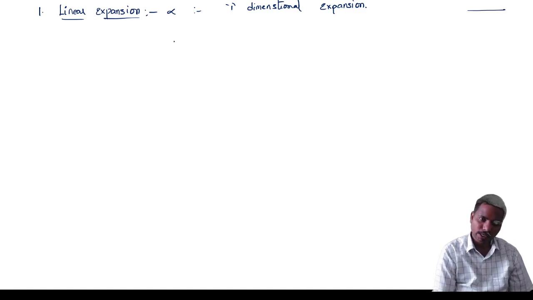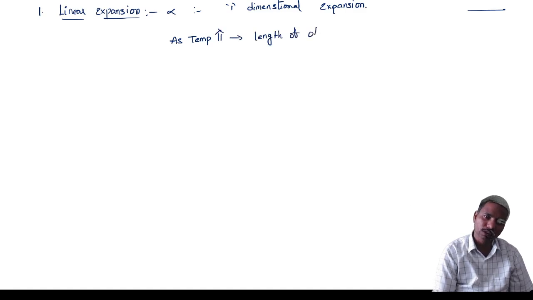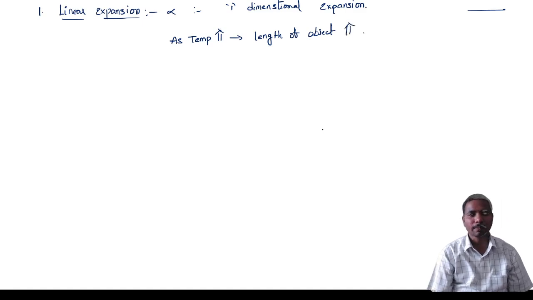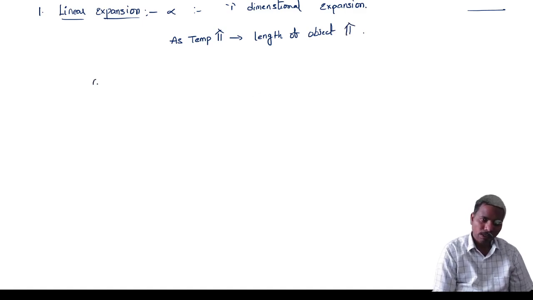As temperature increases, length of the object or material increases. This type of expansion is linear expansion.